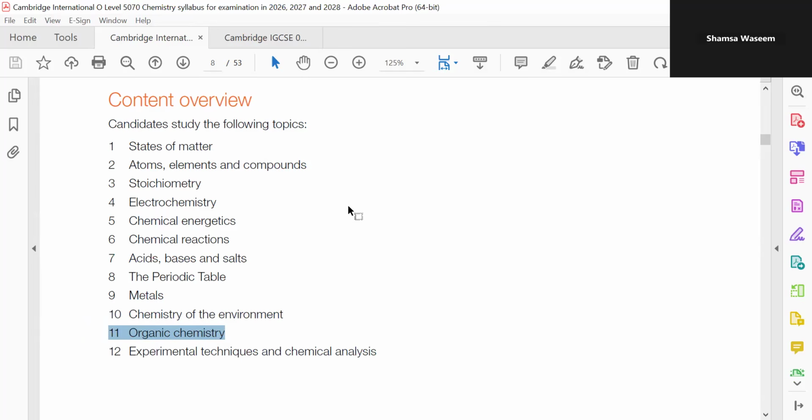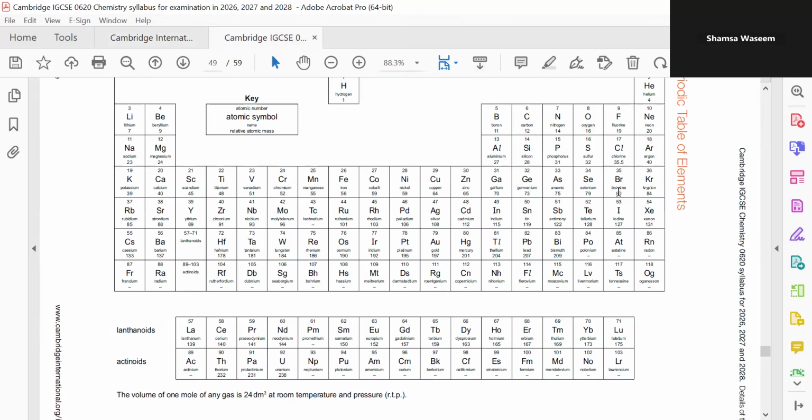So we're just going to start from the basics. We should know how you are going to write down the formula of compounds, and also how you are going to write chemical equations, chemical symbols, and ionic equations. So in today's class we're just going to cover this topic, the basics of chemistry, right? Like writing chemical equations and formula writing. Because a 2 to 3 marks question is asked again and again, and it's going to be coordinated with other topics as well.